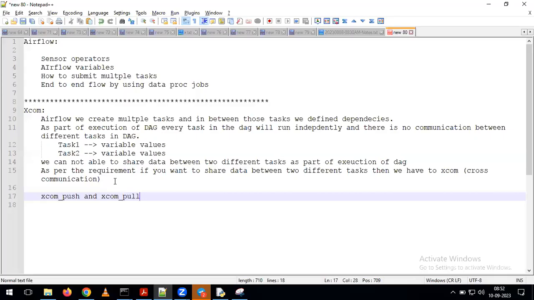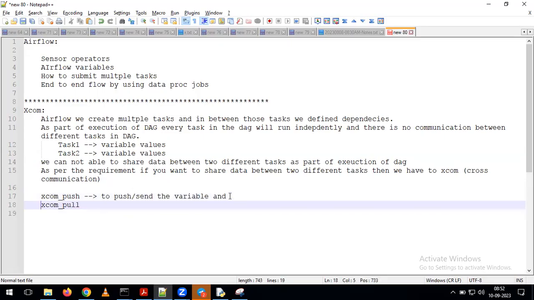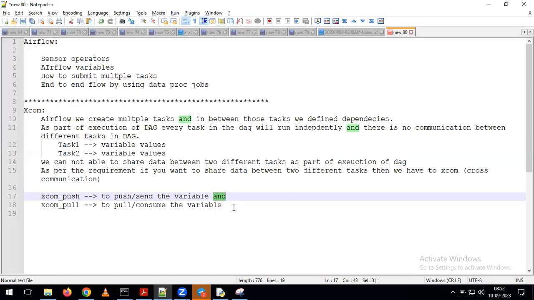So these two are the variables we are having in Airflow under XCom only. XCom push we are using to push the variables, or we can say to send the variables. And XCom pull we are going to use to pull the variable, or we can call it to consume the variables. So for that reason, we are going to use the XCom. This is one of the concepts which we discussed as part of our previous class. That's the reason I'm informing you.